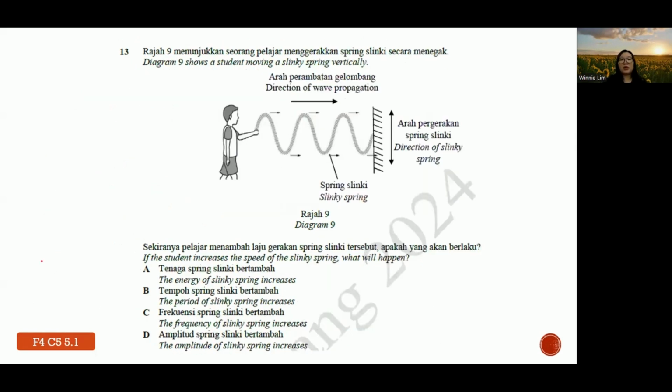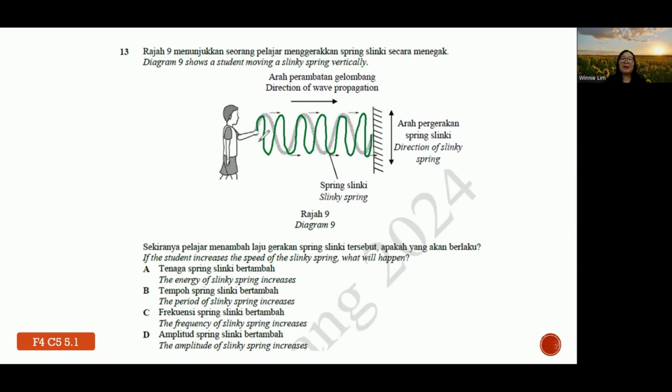13. Diagram 9 shows a student moving a slinky spring vertically. If the student increases the speed of the slinky spring, what happens? Generally, when you swing faster, imagine this is the initial state. When you swing even faster, you will have more waves being produced, correct?